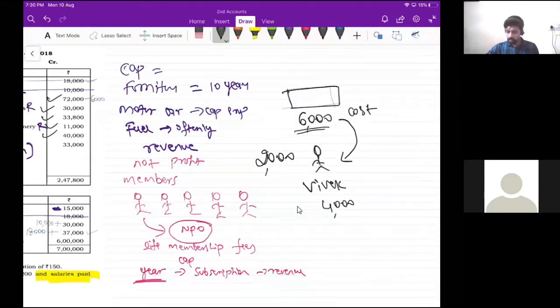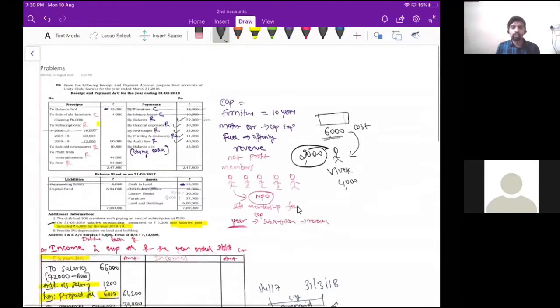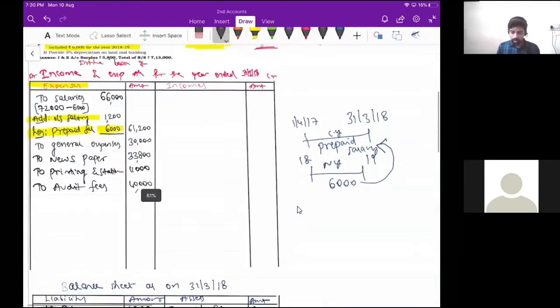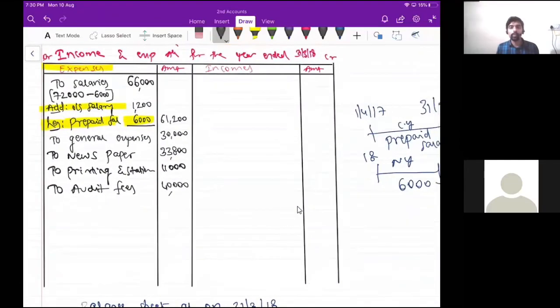Sir, how did we come to know this? Come on, think logically. 6,000 is the cost of the furniture, right? But we sold that 6,000 worth of furniture for only 4,000 rupees. So obviously 2,000 less than the cost price. So that 2,000 is loss, right? So now you tell me guys, loss, where should I record? Should I record on the income side or on the expenditure side? Income side or expenditure side? 2,000 rupees loss. Very good. I got the correct responses.